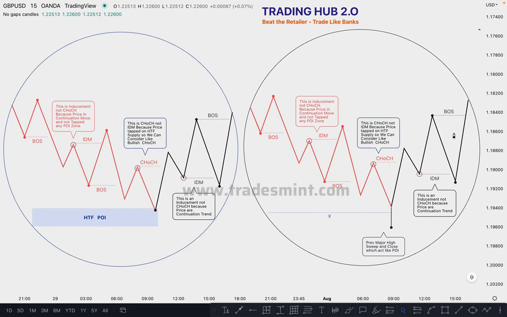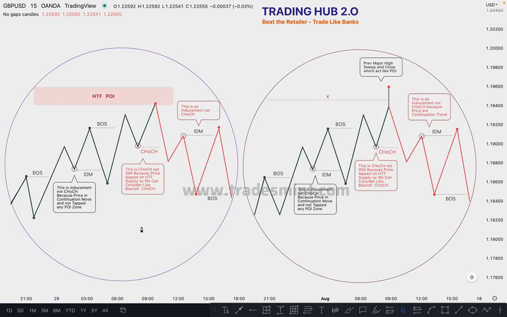So this process will continue on the bullish side and the bearish side. Now let me show you one more example on the bullish side. In this diagram both diagrams look similar, but in this case the market is bullish. When the market breaks the structure here and pushes higher, this is our counter trend. Why? Because the market did not take any inducement on the downside. The same thing happens here: the market takes out the inducement, and after taking out the inducement, this high is confirmed and this low is confirmed when the market breaks this high and closes above it.